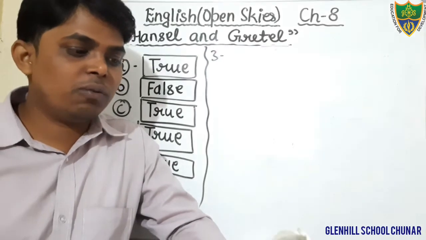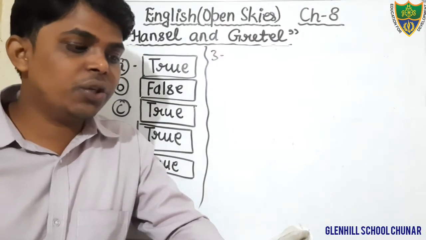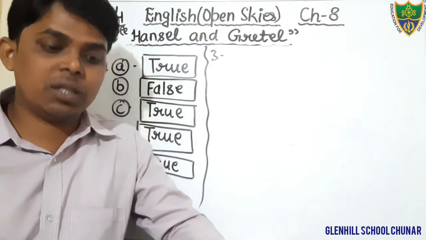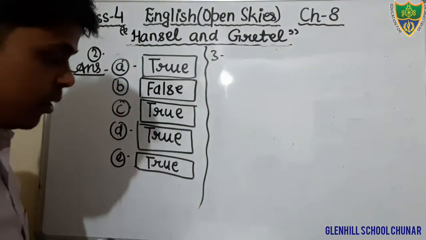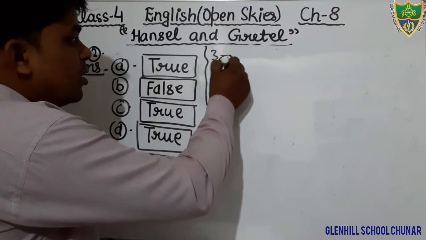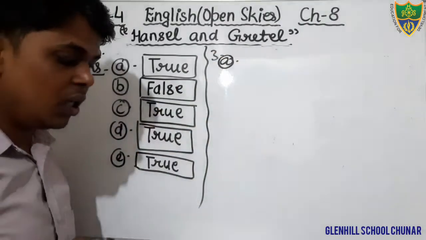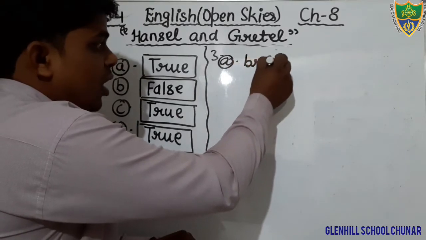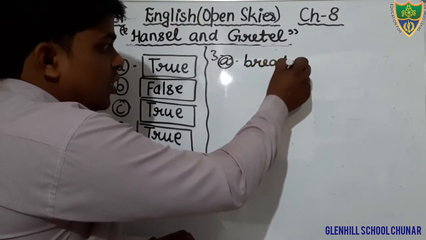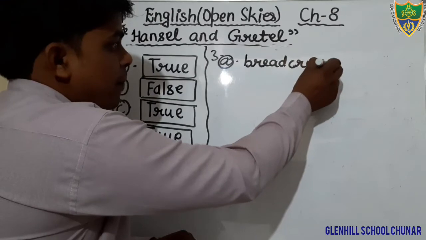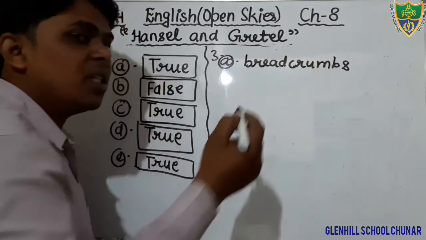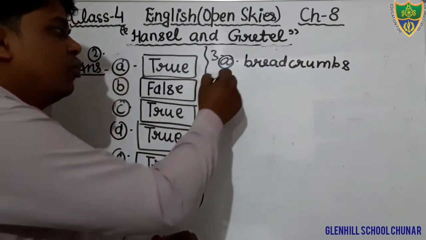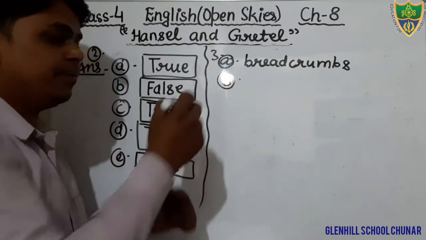Just see, students, what is given here. First question: the birds of the forest had eaten up the breadcrumbs. Dear students, in the first blank, in question number A, you will fill the word breadcrumbs. Breadcrumbs means pieces of bread. Come to the next question, question number B.